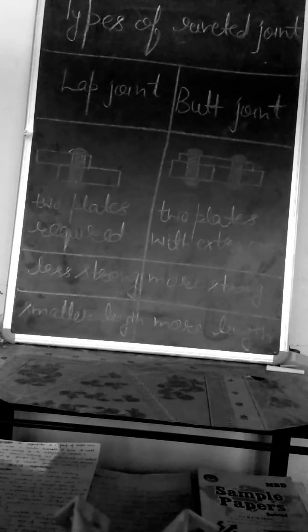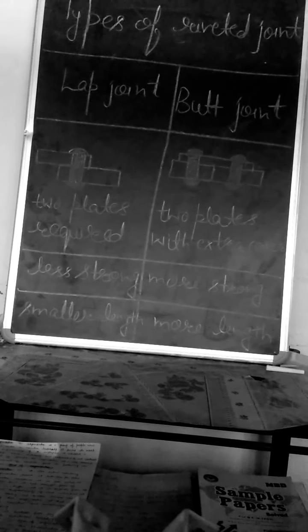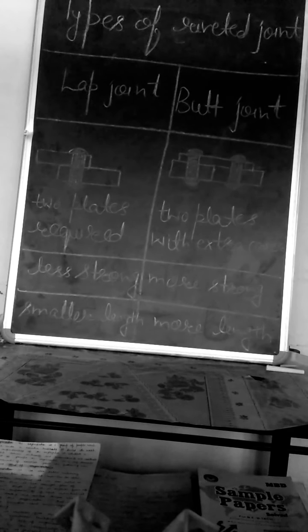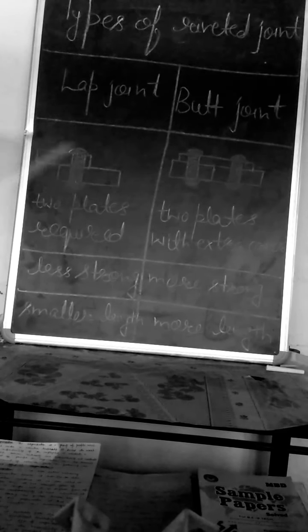In lap joint, no cover plate is required, therefore less costly. But in butt joint, single or double cover plates are required, therefore more costly. Lap joint is less strong as compared to butt joint because of no extra cover plate. Butt joint is more strong as compared to lap joint because of the extra cover plate.